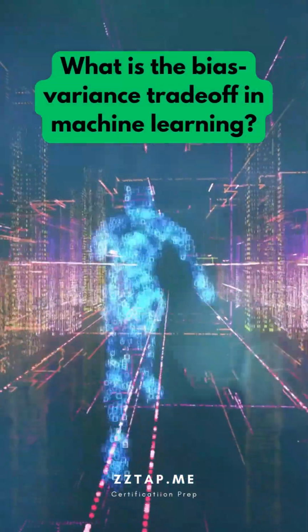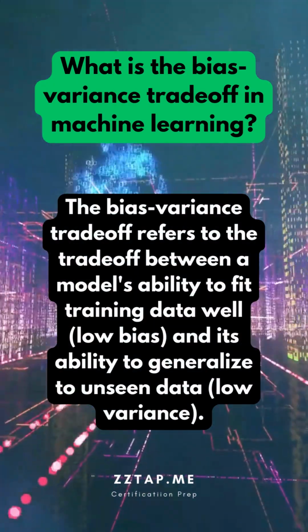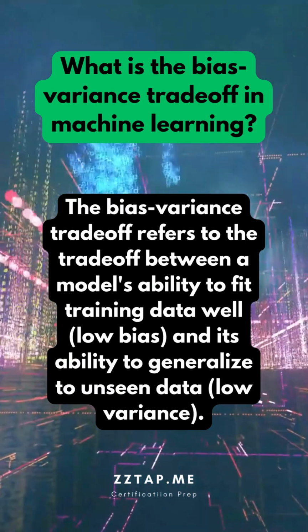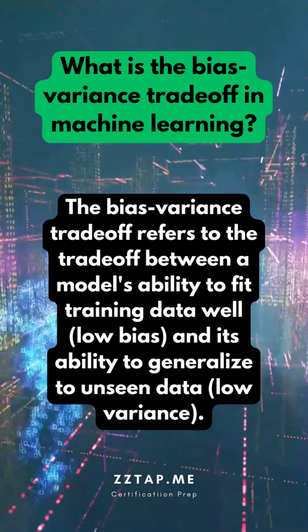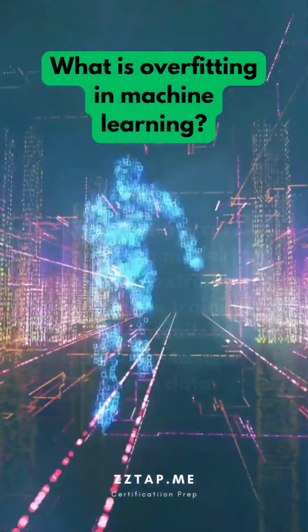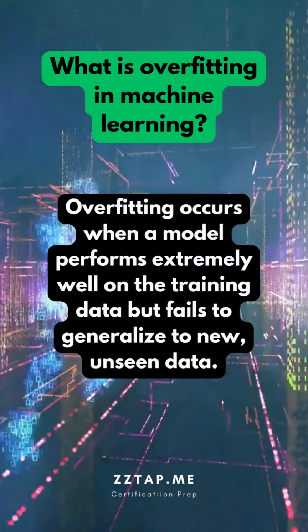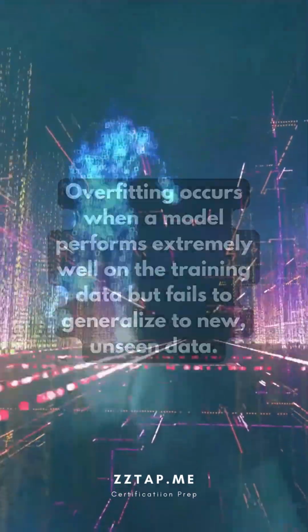What is the bias-variance trade-off in machine learning? The bias-variance trade-off refers to the trade-off between a model's ability to fit training data well, low bias, and its ability to generalize to unseen data, low variance. What is overfitting in machine learning? Overfitting occurs when a model performs extremely well on the training data but fails to generalize to new, unseen data.